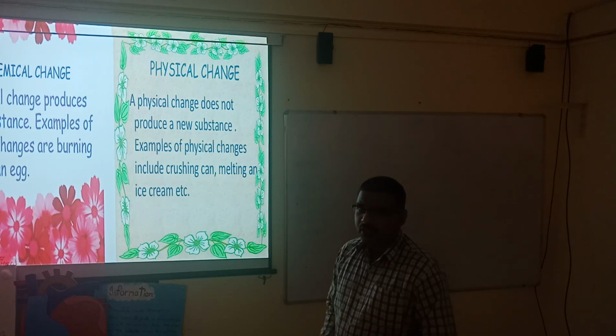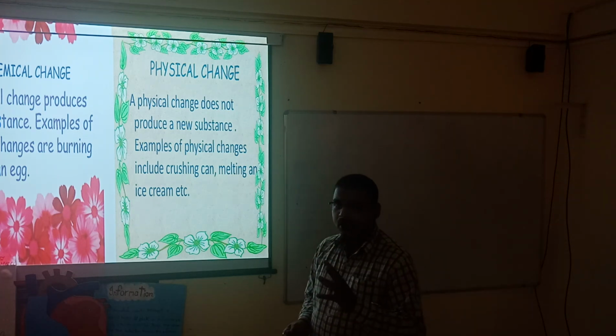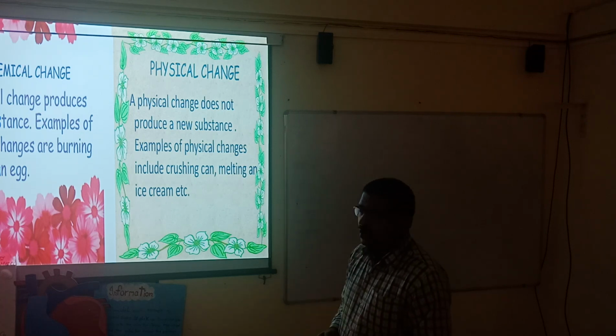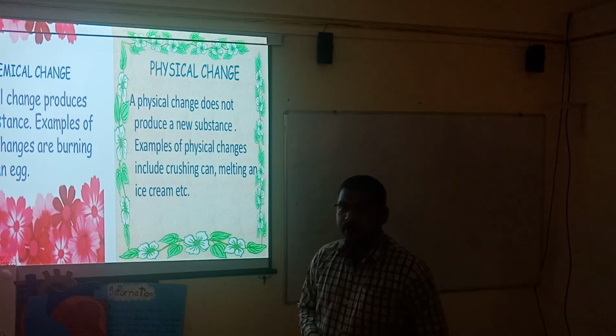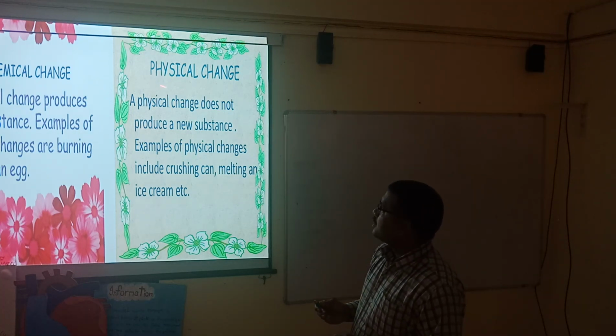These are some physical changes. These are the physical properties of any substance. If a change occurs due to a physical property of a substance, then it is called a physical change.